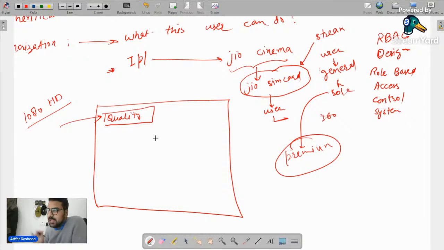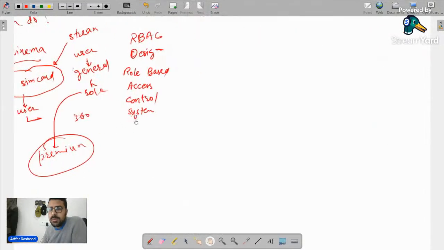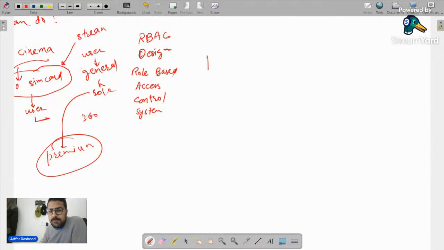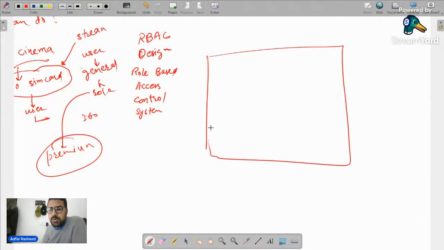Let me give a very simple example. Everyone over here listens to music from Spotify, right? When you log in to Spotify, the role of a user is general. In the general role, when you are listening to songs, you can listen to a maximum of 6 songs in one go. Then there come up ads.